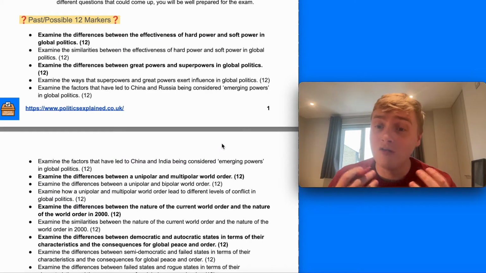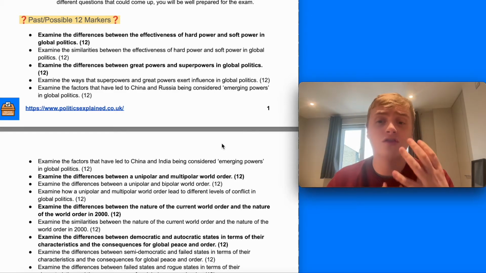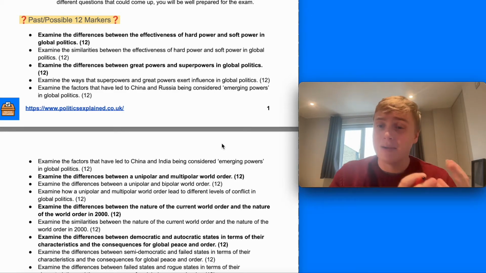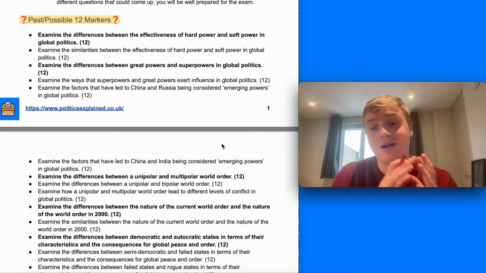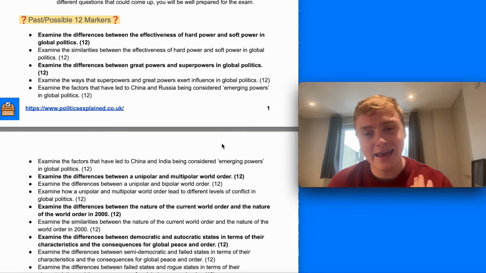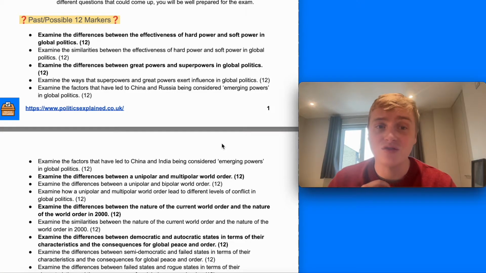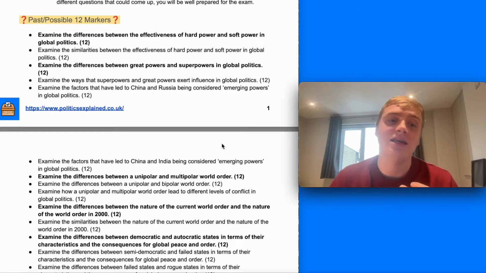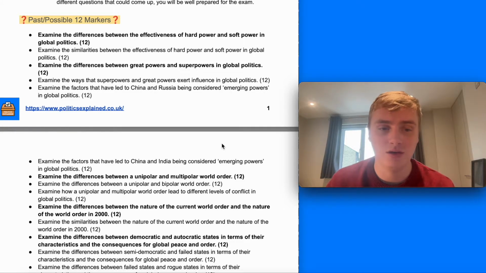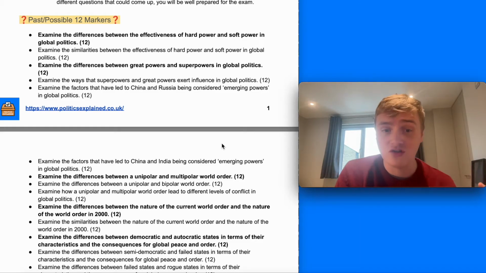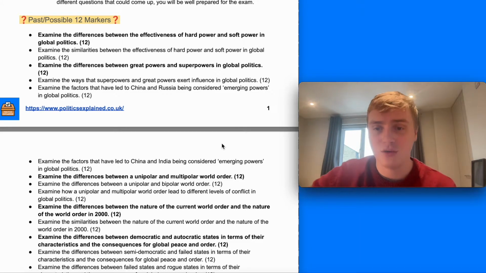In terms of some of the 12 markers you could get asked on this topic, of course, all of the 12 markers get you to compare the similarities or differences often between two different organizations or classifications or groups. And I think here the key potential questions are getting you to look at comparing some of these state power classifications. So the difference between great powers and superpowers, for example. You could also get asked the difference between two particular countries. So the factors that have led China and Russia, so there's a similarities question, being considered emerging powers in global politics. Or potentially the difference between two countries, China and India, or China and the United States, for example.